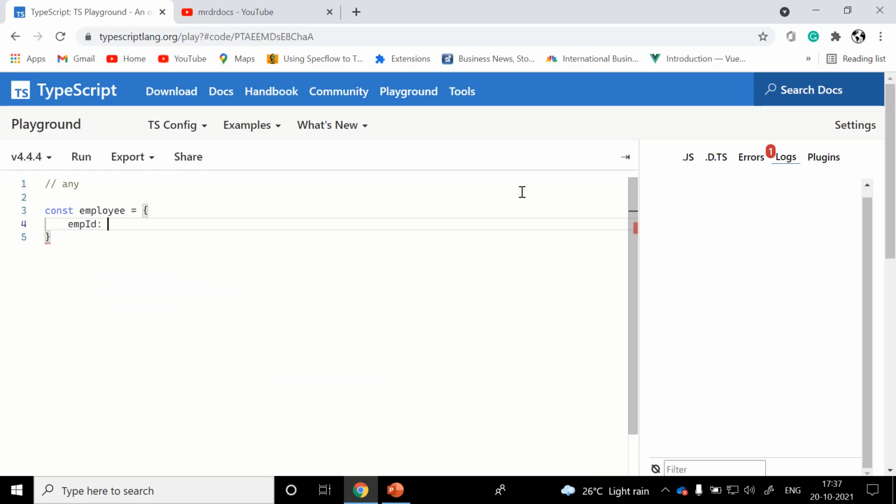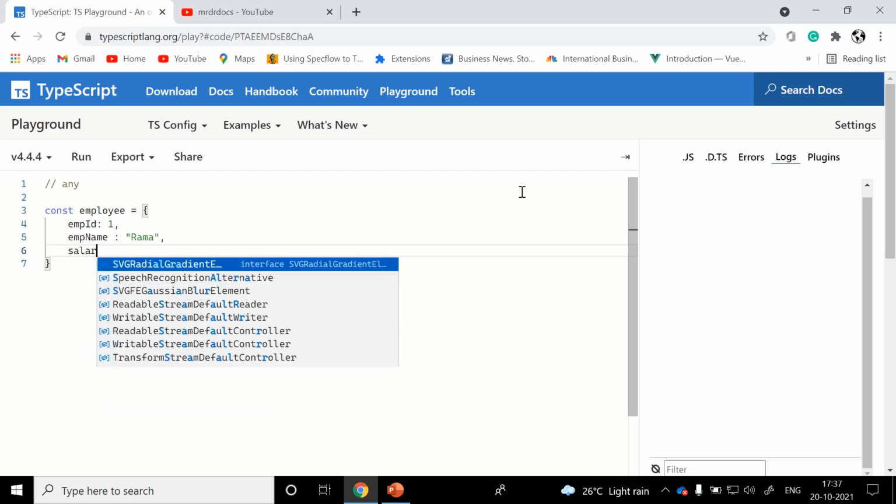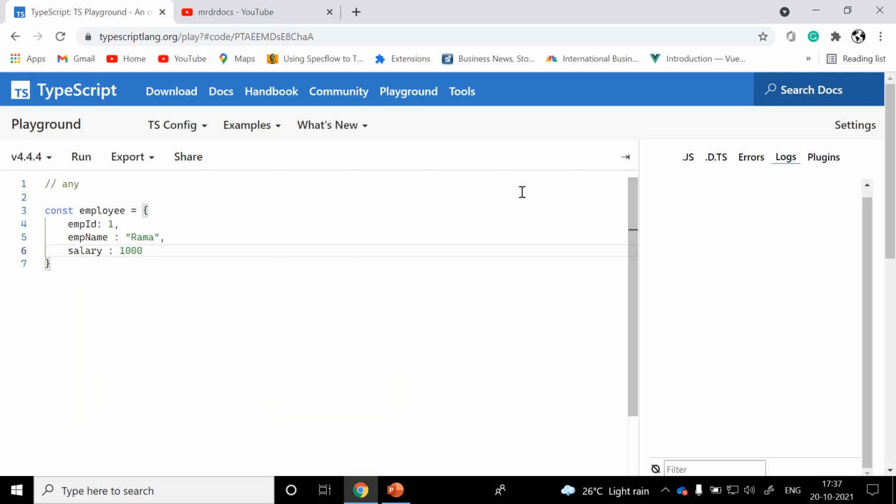You are assigning employee ID with one, employee name Rama, and salary 1000.